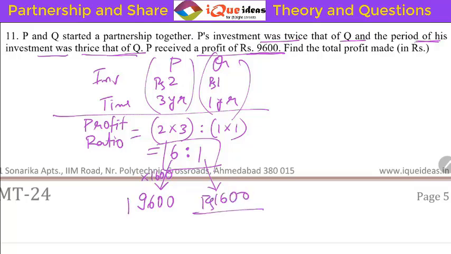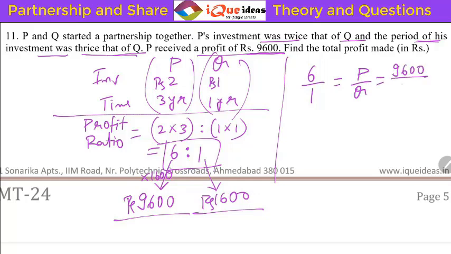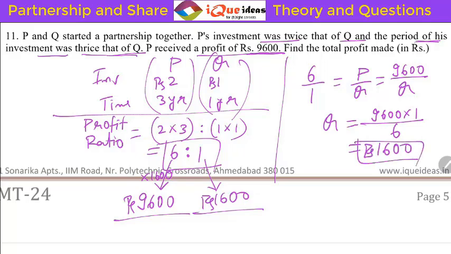Or what you can also do is write 6 by 1 equal to P by Q. Right. This is the profit share ratio. Now P is already given as 9,600. So you have to calculate Q. From cross multiplication, Q will be 9,600 into 1 divided by 6. So it is 9,600 into 1 divided by 6, which is 1,600 rupees. This will be the share of Q.